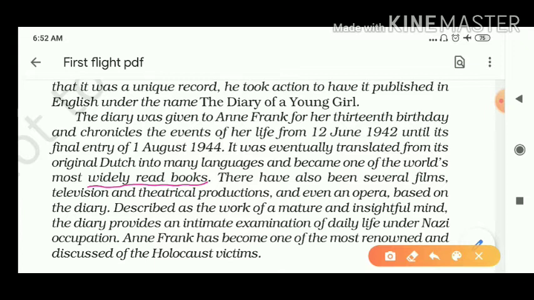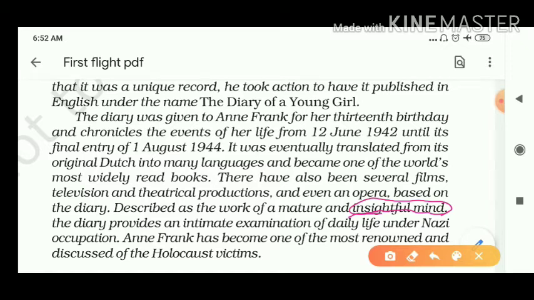And there have also been several films, television, and theatrical productions based on Anne Frank's diary, and even an opera based on the diary we have in our literature, in our entertainment, described as the work of a mature and insightful mind, what you feel and face with your inner mind, that is an insightful mind.